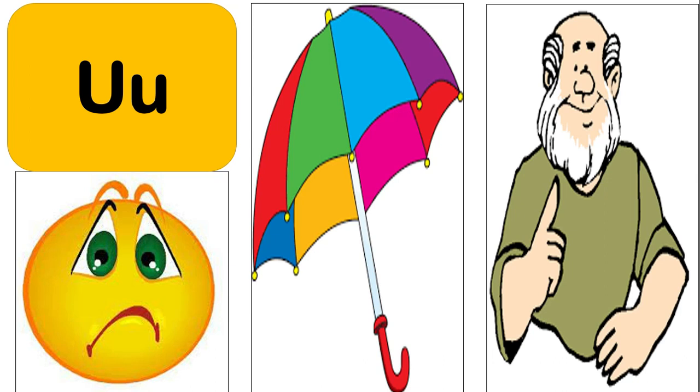Next letter is U. The sound of U is A. Umbrella, uncle, upset. Upset means sad. Upset, umbrella, uncle.